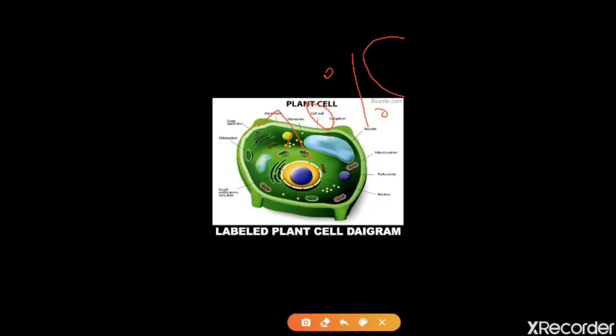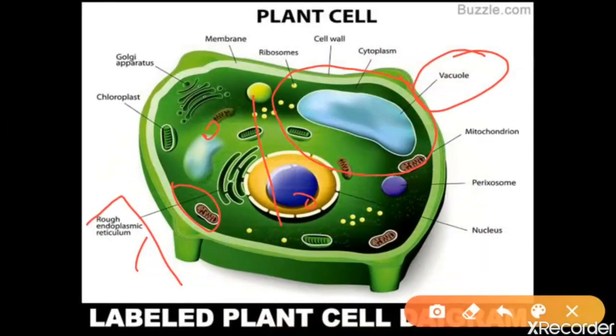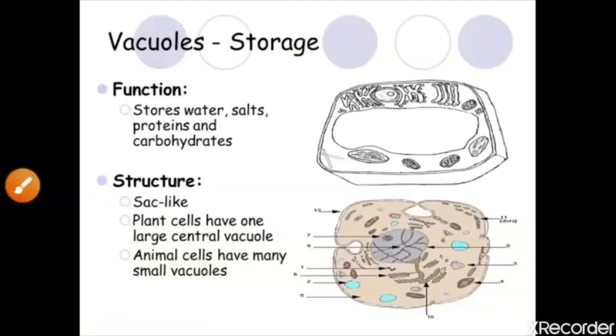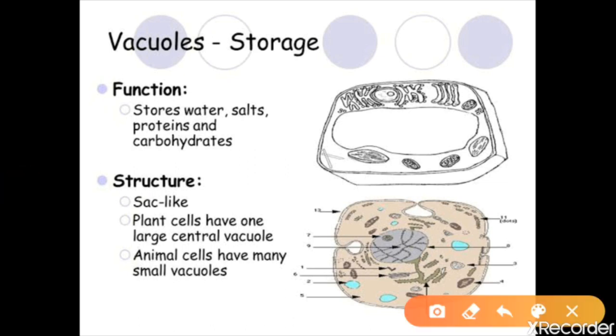That means it is also giving a shape to the cell. So let's see how it is giving the shape and the size. First let's see the structure of the vacuole. Now in this diagram you can see that it is covering up to 70%.